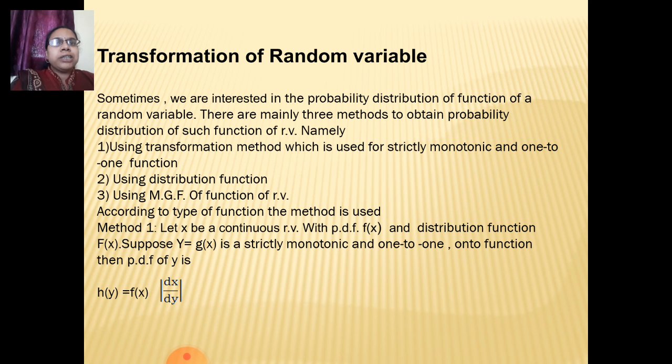Lastly, the transformation of a random variable. If we want to find the expectation or variance, etc., for some function of a random variable, then what we do is the transformation of the random variable. There are various methods of transformation: using the distribution function, using the MGF, and using the transformation method, where the Jacobian method can be used. It will be studied in my next video lectures.